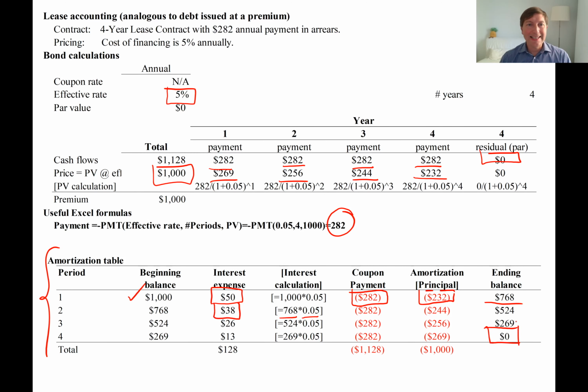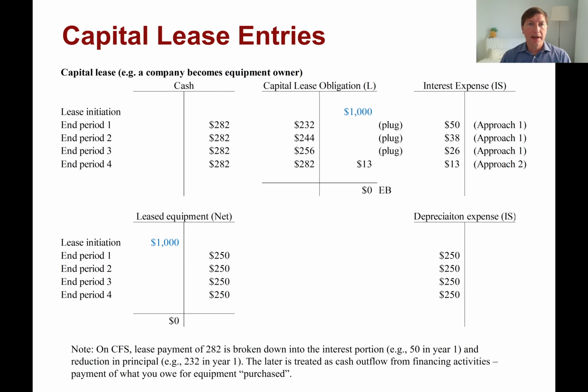Okay, so let's look at the accounting entry for a capital lease, right? So for a capital lease, accounting entries are as follows. At the initiation of the lease, when we enter the lease, we treat it as a purchase, okay? So we basically recognize an asset, leased equipment or property, plant and equipment, and we recognize a liability, lease or capital lease obligation.